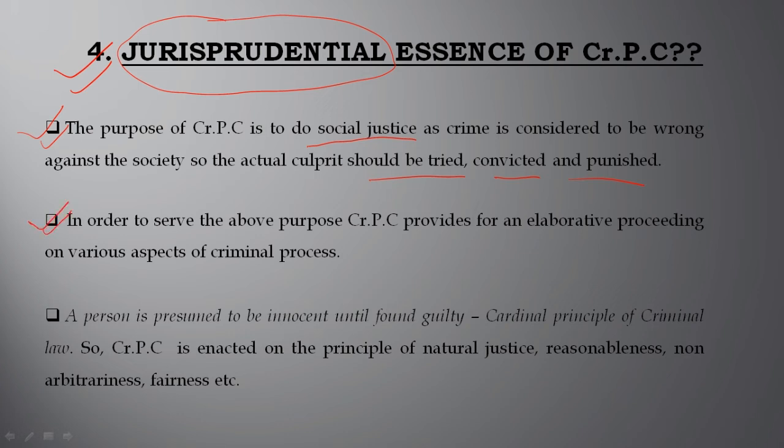The second point says that in order to serve the above purpose, CRPC provides an elaborate procedure on various aspects of the criminal process. Point 3 states a cardinal principle of criminal law: a person is presumed to be innocent until found guilty. Whenever a person is accused of an offense, he is presumed innocent until guilt has been proved against him. CRPC is enacted on the principles of natural justice, reasonableness, non-arbitrariness and fairness.